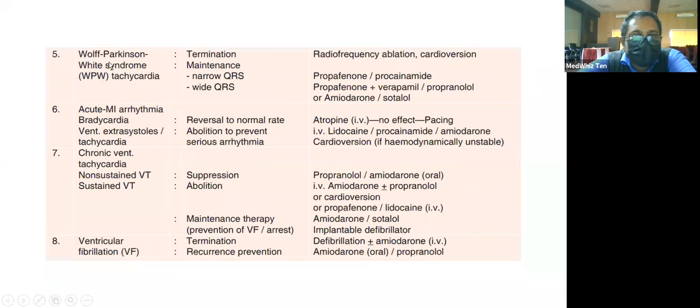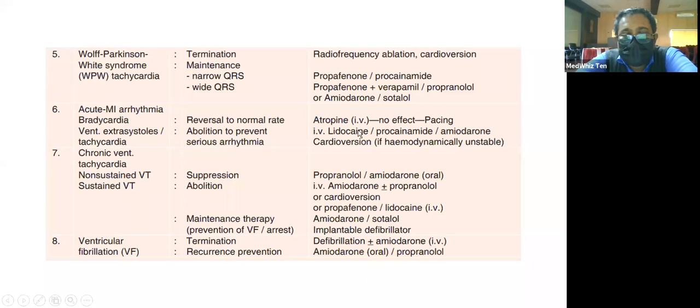As we discussed, one of the conditions which leads to tachyarrhythmias is Wolff-Parkinson-White syndrome. Here you can use procainamide, a class 1A drug, which is mainly preferred. Even for acute MI arrhythmias, you are going to prefer lidocaine, which is a class 1 drug. And remember, the class 1B drugs are preferred in case of post MI patients, but the class 1C drugs are contraindicated in post MI patients.